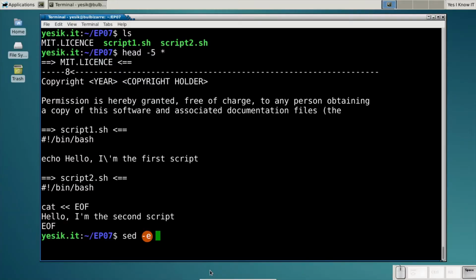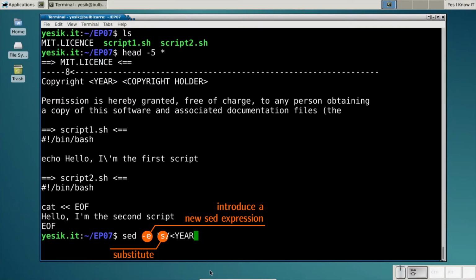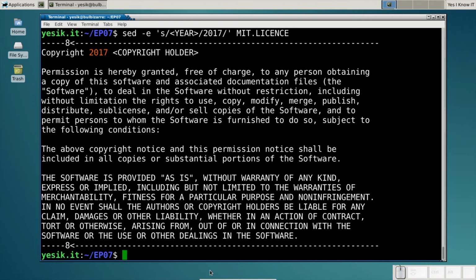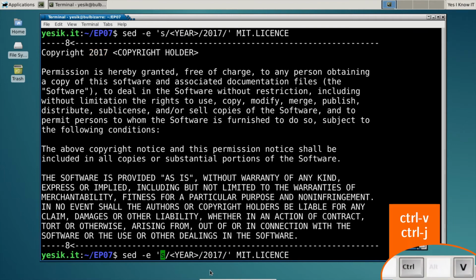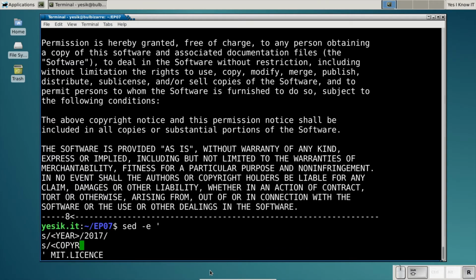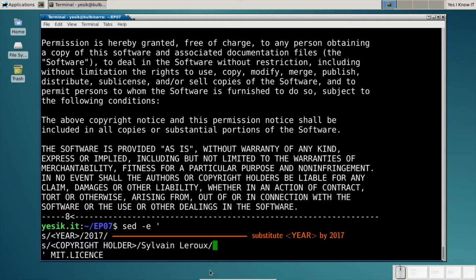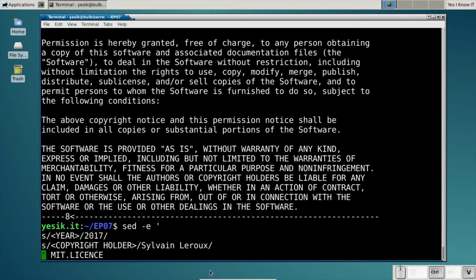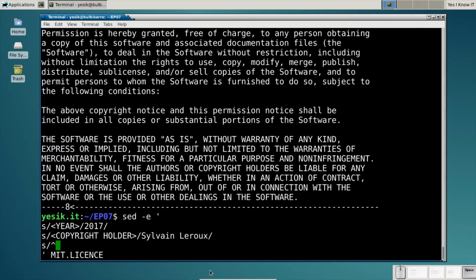First, let's replace the year placeholder. And we can do the same for the copyright holder. In addition, shell commands must have a number sign at the start of each line. So let's do that change and store the output in the new file.